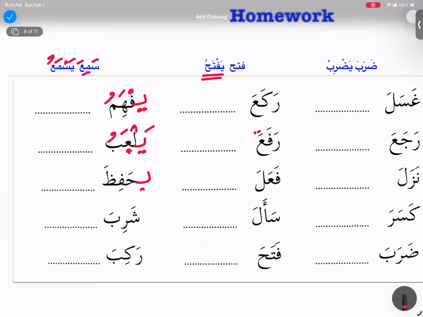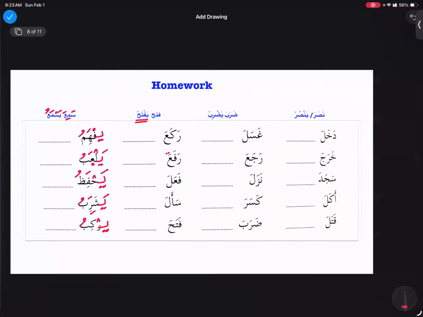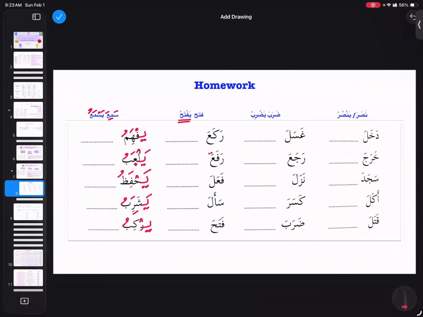Hafiza becomes yahfazu. Shariba becomes yashrabu. Rakiba becomes yarkabu. Easy peasy, right? So these are our 4 babs.